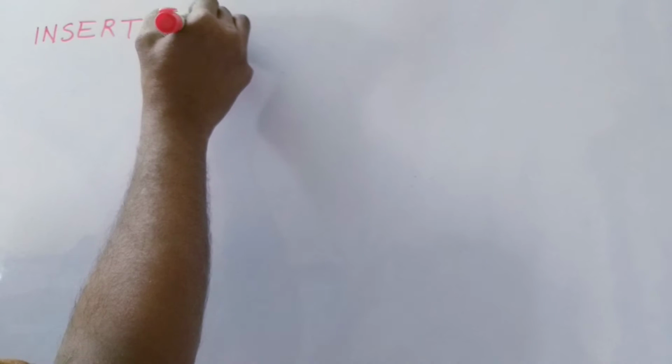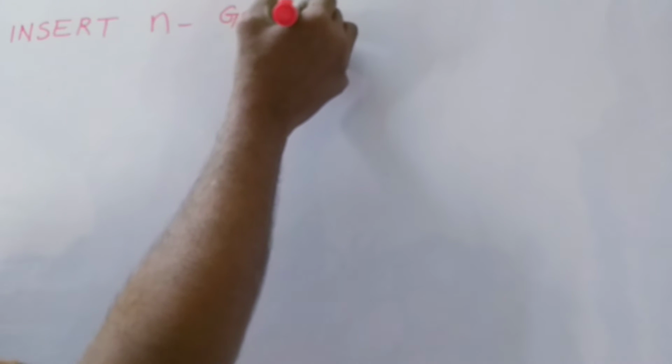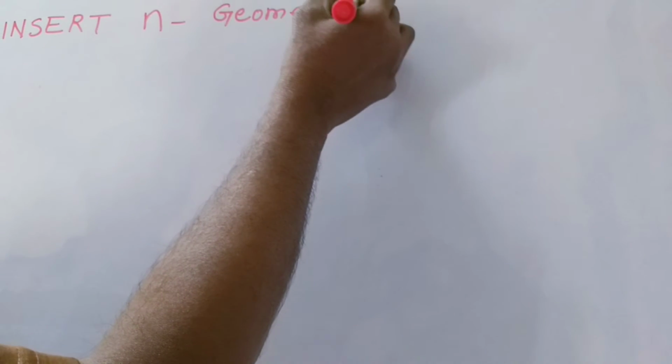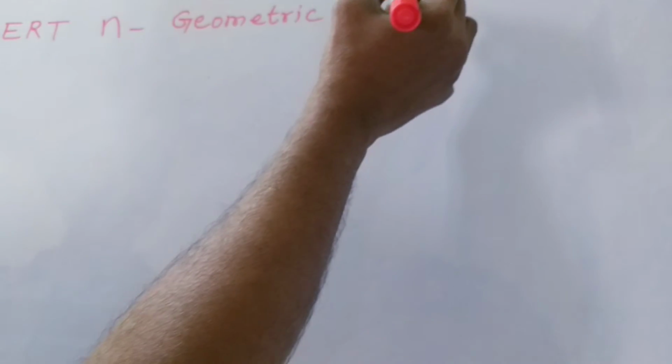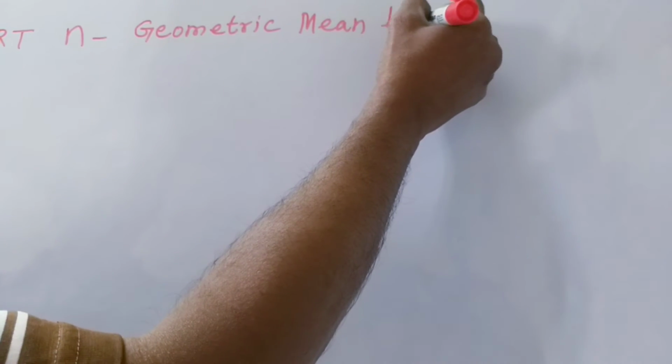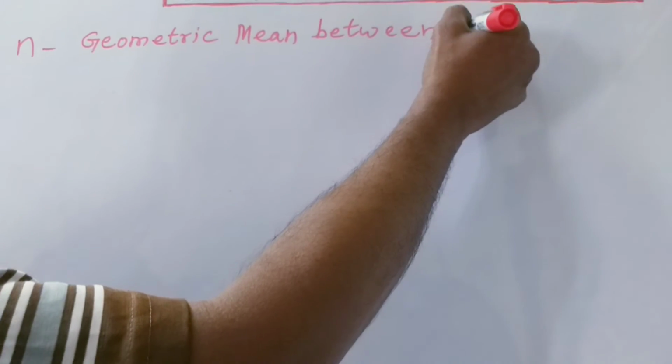Now, insert small n geometric means between two numbers.